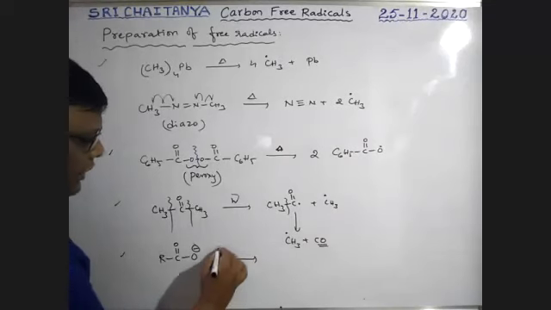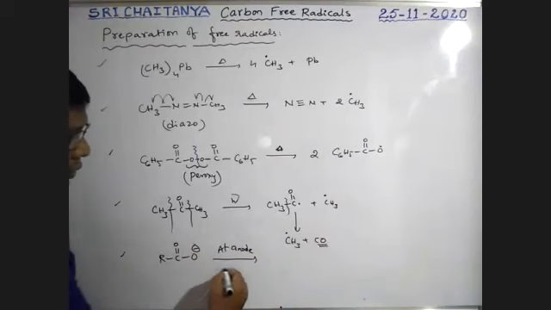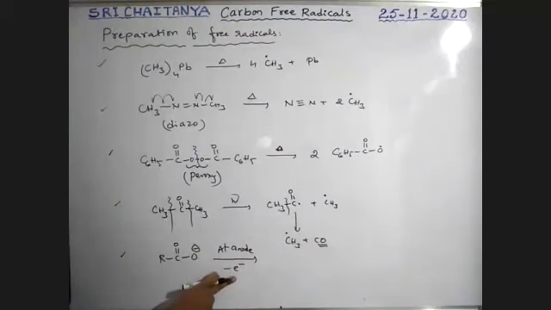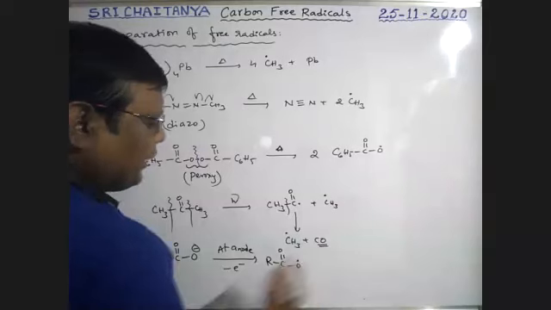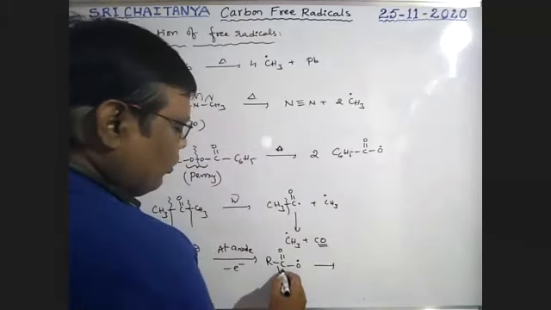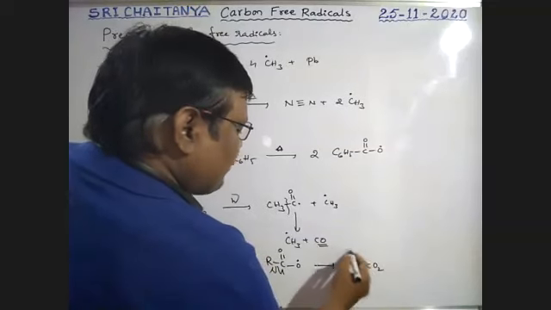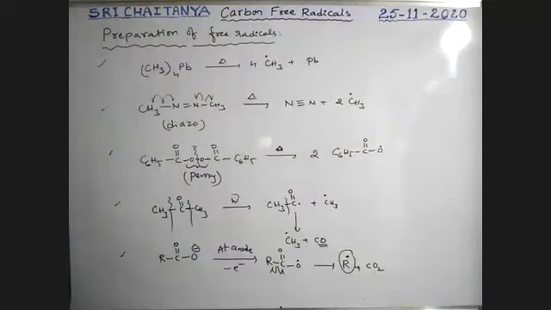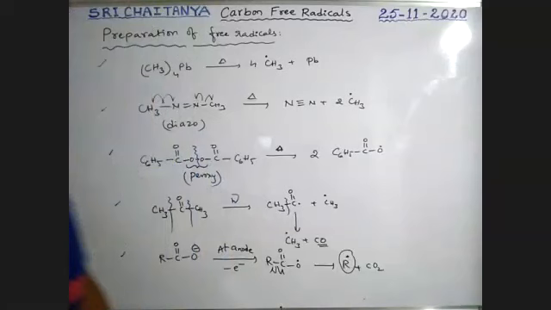During electrolysis, at the anode, de-electronation takes place. One electron is lost, which gives RCOO with an unpaired electron. After that, homolysis takes place, giving an alkyl free radical plus CO2 as the product. This is a free radical. So in all cases, free radicals are generated. This is the preparation of free radicals.